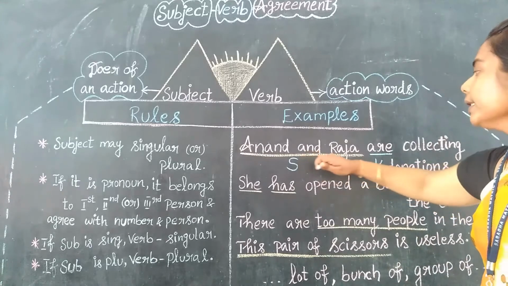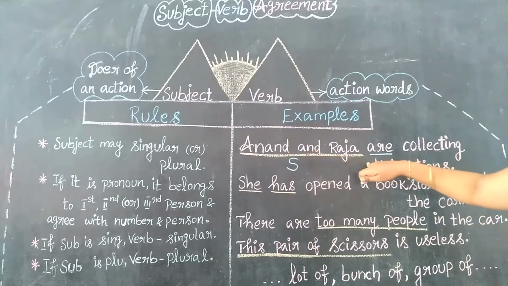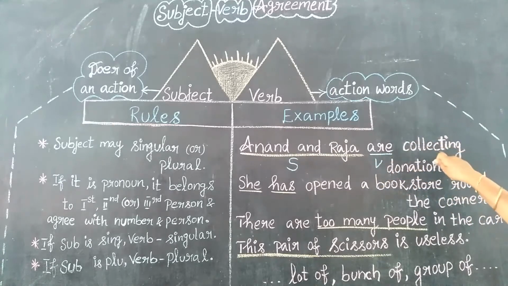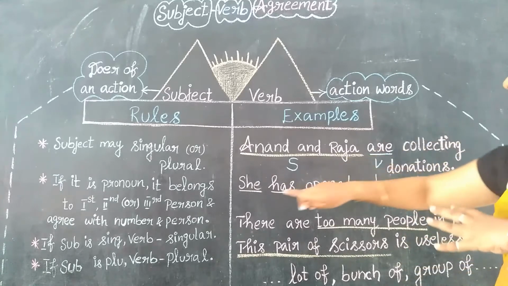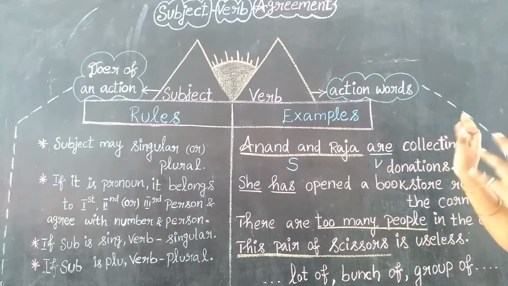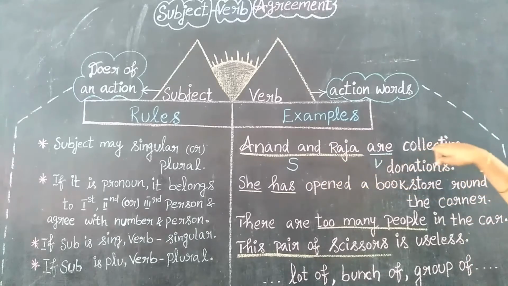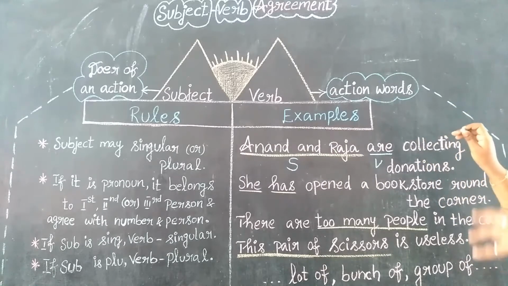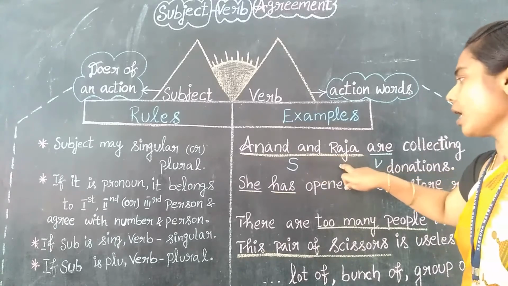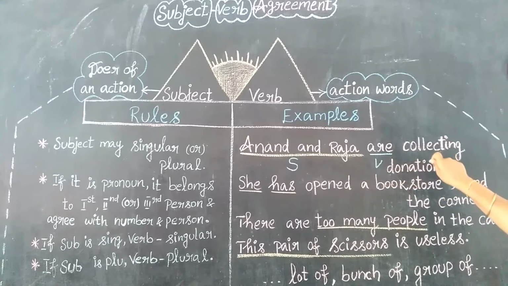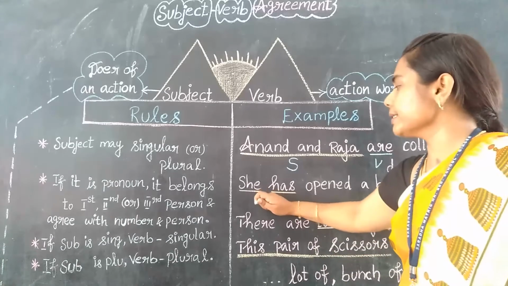So Anand and Raja, and here it is agreeing with the verb also. It is agreeing in number, number and person, of the verb, whether it is a verb or a subject, right? Collecting means collection of, so it indicates number of the subject. Anand and Raja is already plural, and we are writing "are" as a verb, and collecting indicates number, right?